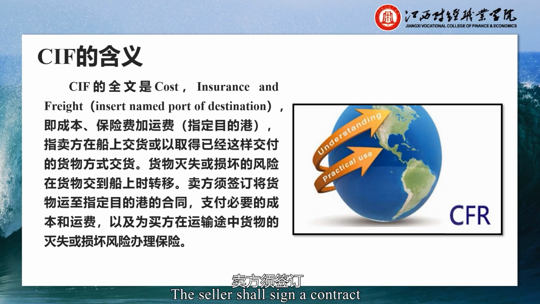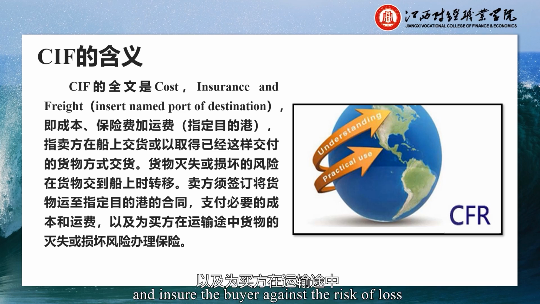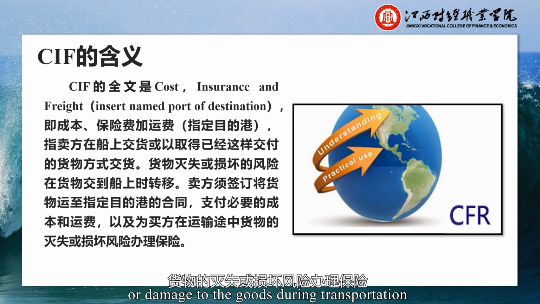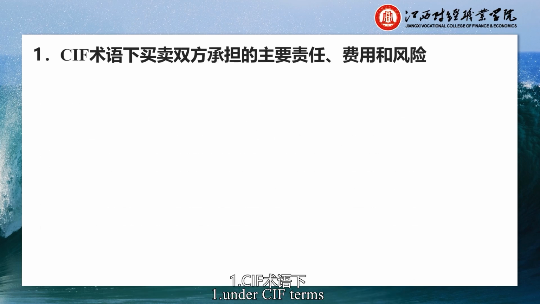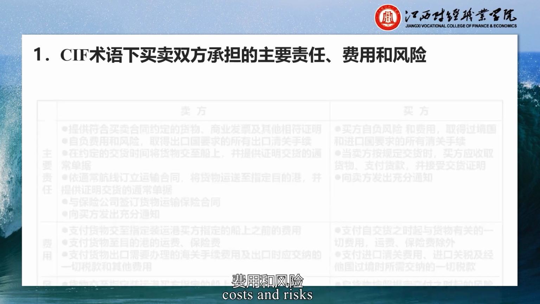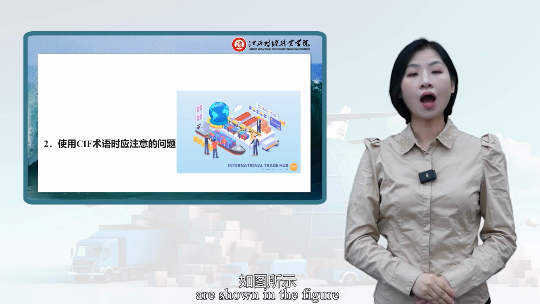The seller should sign a contract to transport the goods to the designated destination port, pay the necessary costs and freight, and insure the buyer against the risk of loss or damage to the goods during transportation. First, under CIF terms borne by both parties, the main responsibilities, costs, and risks are shown in the figure.